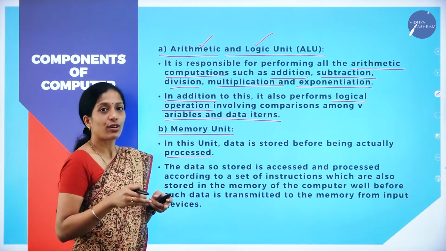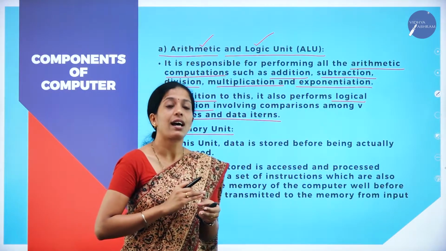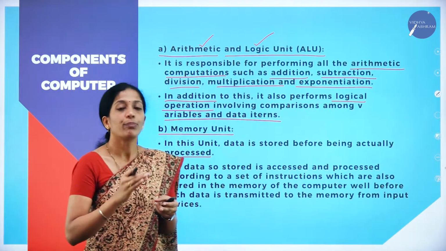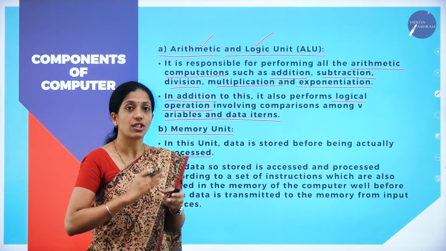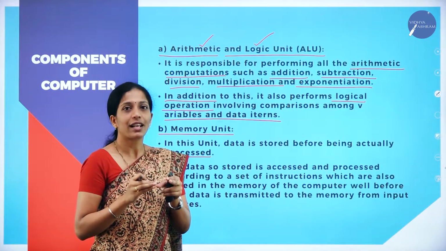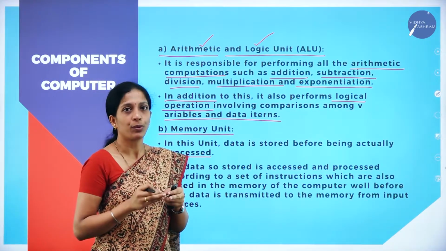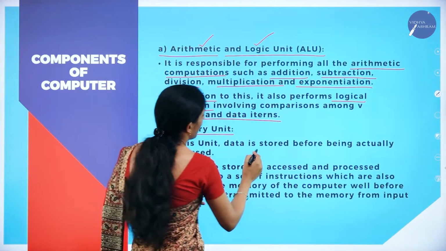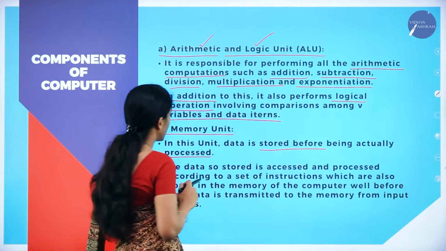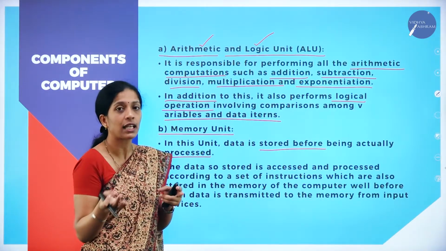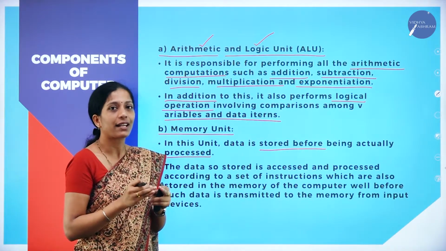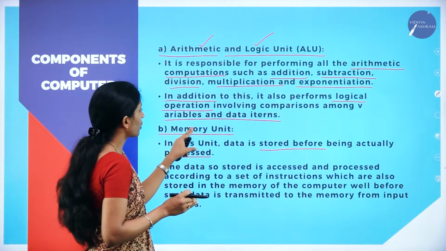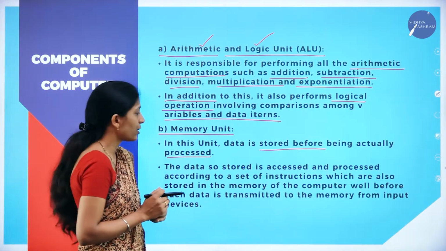Now the memory unit, as we know, the computer has huge memory. Before giving the information to the users, whatever data is fed into the computer will be stored. In this unit, data is stored before being actually processed. So before processing, that raw data has to be stored, and that is done by the memory unit.